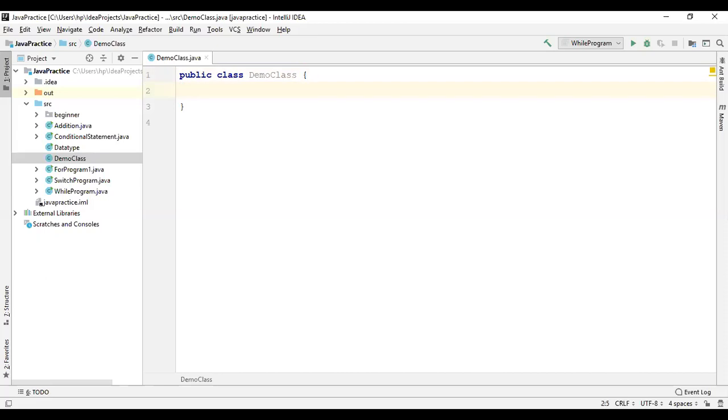Before that, I have to create another class, and this class is outside of this Demo class. I have to use the keyword class. You can write any name because it is a user defined name. I think testing is already defined as a class inside my package, so I have to change it.